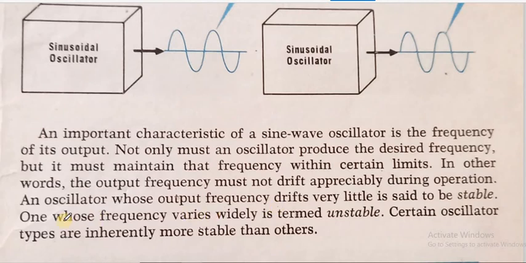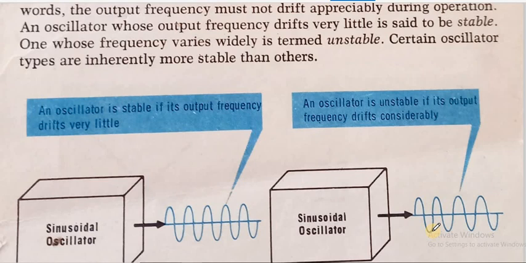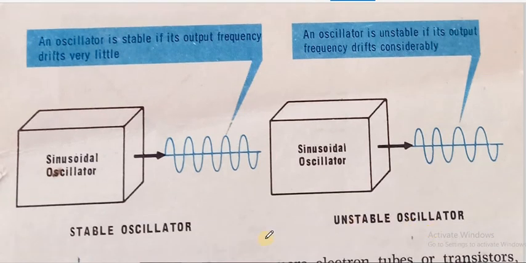So those oscillators whose frequency varies widely are termed unstable, and the oscillators whose frequency does not drift are called stable oscillators. Some oscillators are more stable. Here it is a comparative statement. Some are more stable than others also. So here this is a stable oscillator and this is an unstable oscillator. Its frequency is not stable, it is drifting, and here the frequency is stable. So this is a stable oscillator.